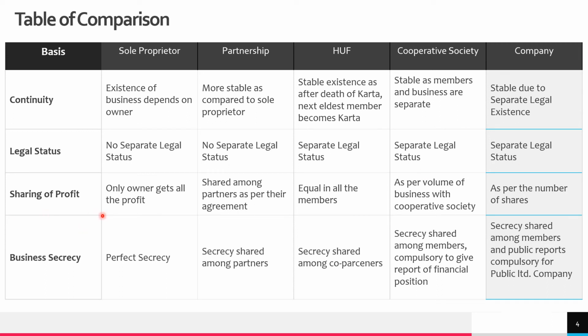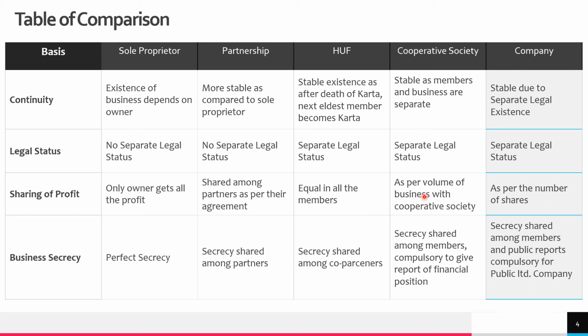Now, sharing of profit. In sole proprietorship form of business, the owner, the sole proprietor, gets all the profit. In case of partnership, this profit is divided among the partners as per the ratio which they have decided in the agreements. In HUF, all the members will get equal share in the profit, despite of how much work they are doing, how much contribution they are putting into management. Despite of the fact that whether a member is an adult or a minor, everyone in the family will get equal share.